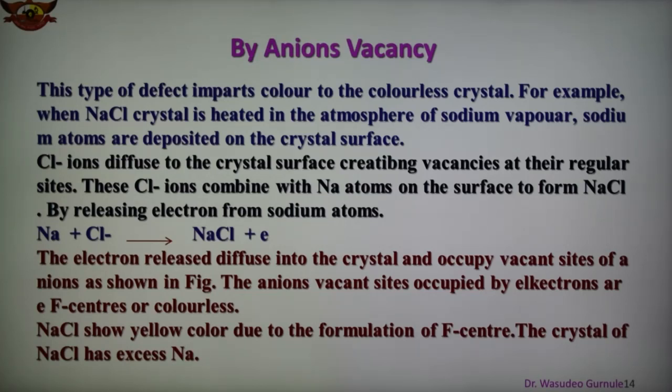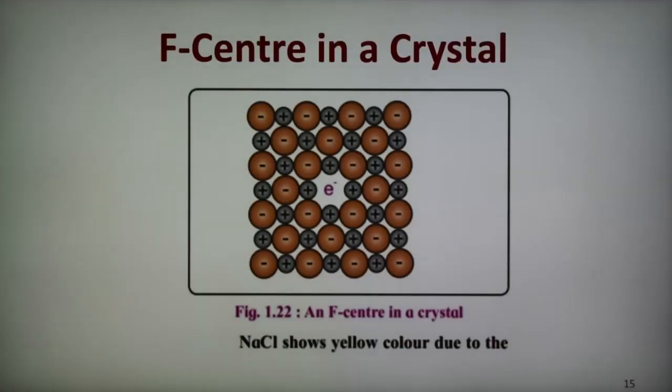So the anion vacant sites occupied by the electrons are F centers. F center means colored, they show the color. NaCl crystals show yellow color due to the formation of F centers, because the crystal of NaCl has excess sodium. F centers are very important, and here an F center is shown in the crystal. As we have seen, an F center is nothing but a hole which is occupied by electrons. It is also the color center, which is responsible for the color of the compound and shows many interesting properties.